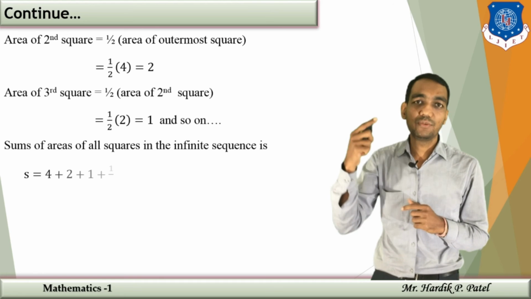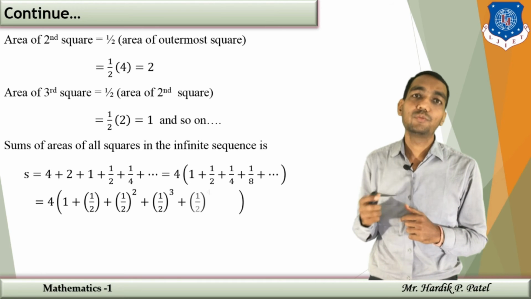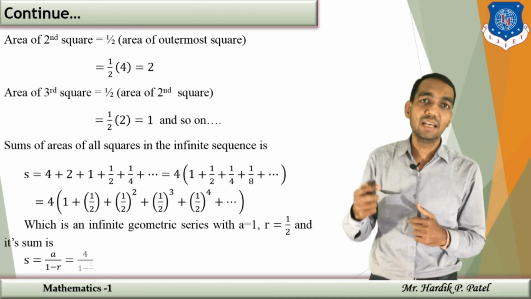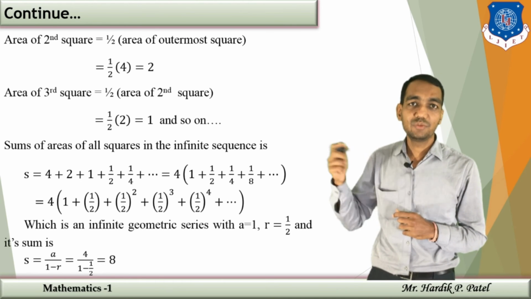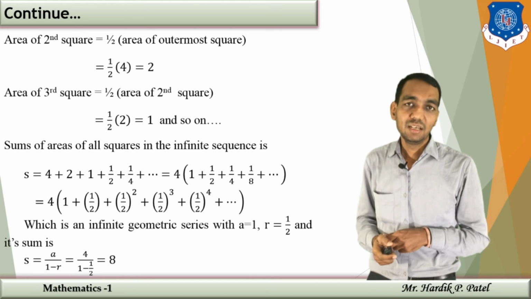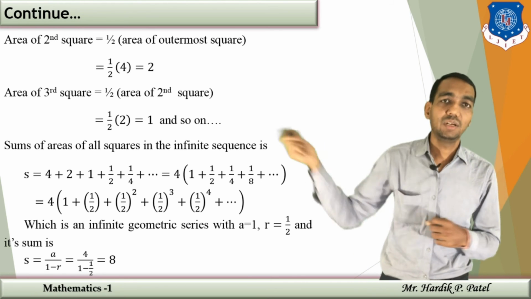So the second square is 1/2 of the outermost area, that is 1/2 of 4, which is 2. In the same manner, the third square has 1/2 of the area of the second square, that means 1/2 of 2, which is 1. Continuing this way, that will give you 4, then 2, then 1, then 1/2 and 1/4 and so on.